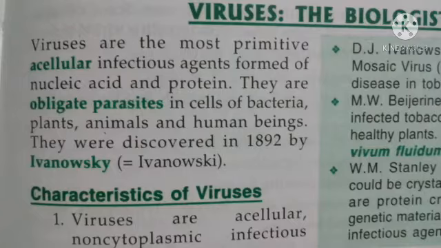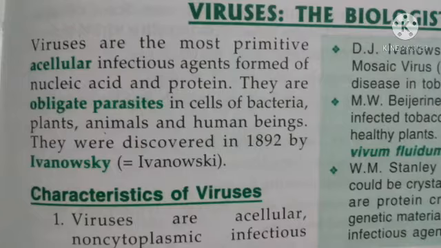Viruses are obligate parasites. So in simple terms, what does this mean? It means that a virus is a microorganism that is smaller than a bacterium and it can grow and reproduce only inside a living cell.